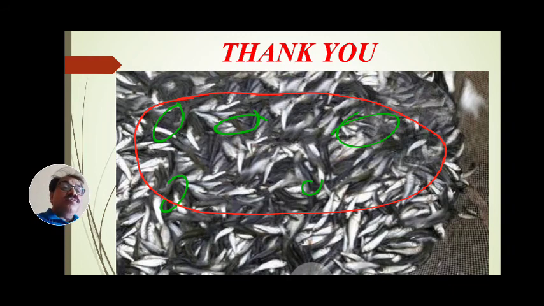Hope you understood. Thank you all of you.